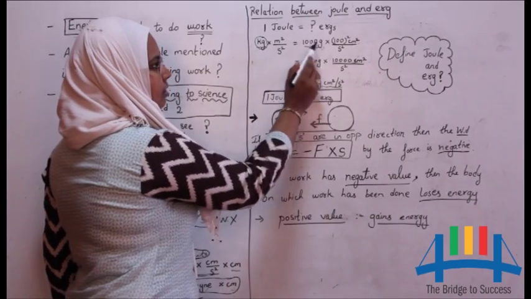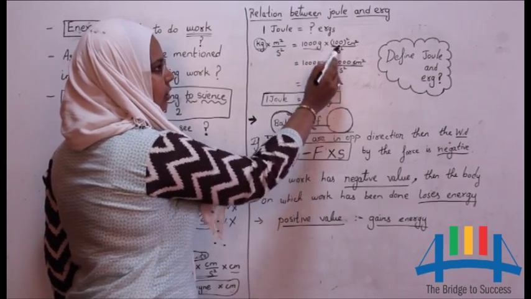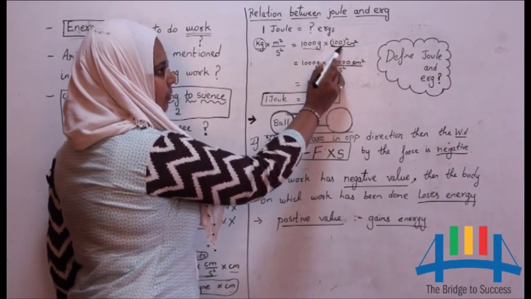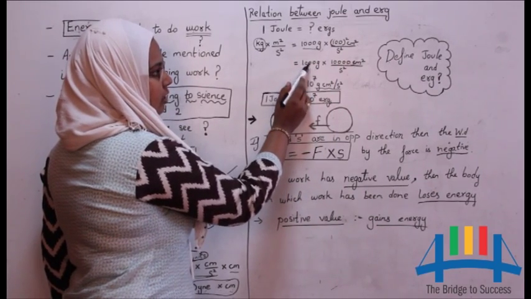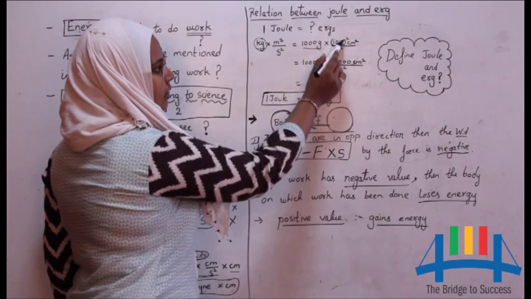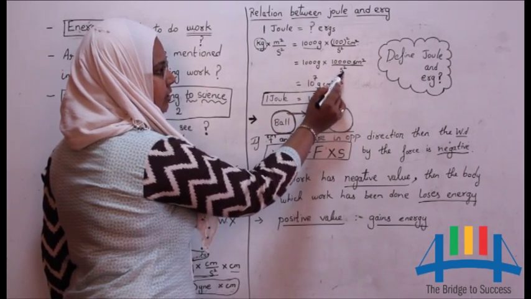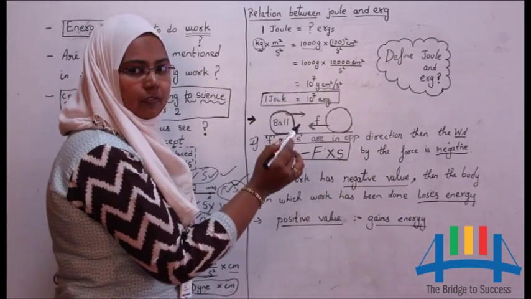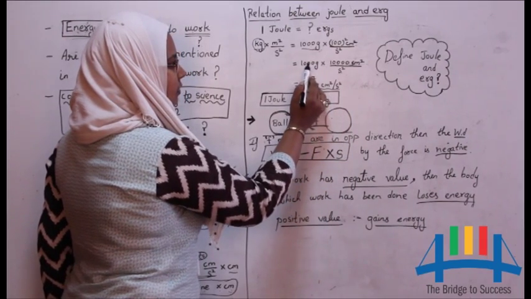1 meter is 100 centimeter. So since we have square here, that's why I wrote 100 square centimeter square by second square as it is. Now here 1000 grams into 100 square means we get a 10 here, and then centimeter square by second square. In total, if we count these zeros, we will be getting 7 zeros. See, 1, 2, 3, 4, 5, 6, 7.